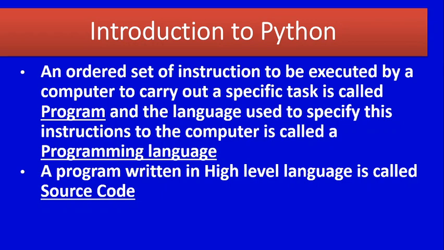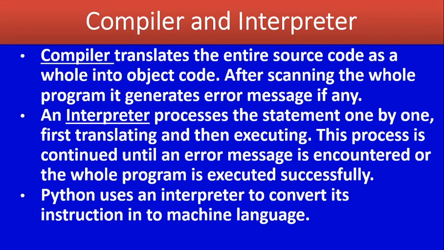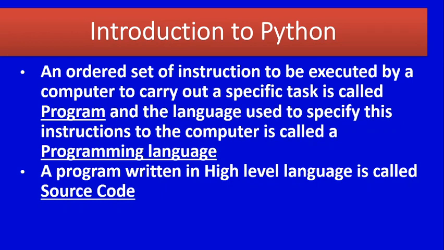Then the next one, that is compiler and interpreter. Okay, before that, in a computer, a program written in a high level language is called source code. So what is a high level language?